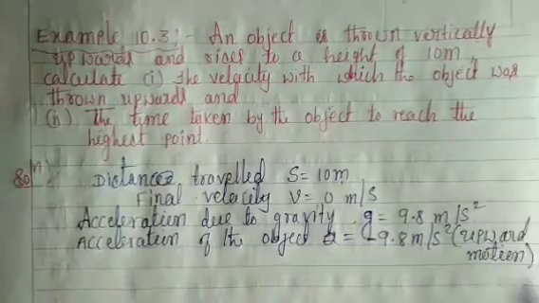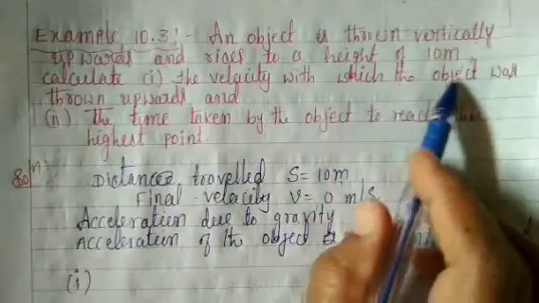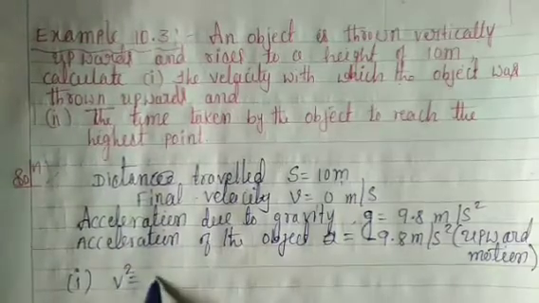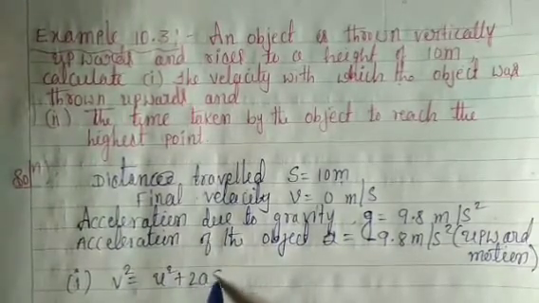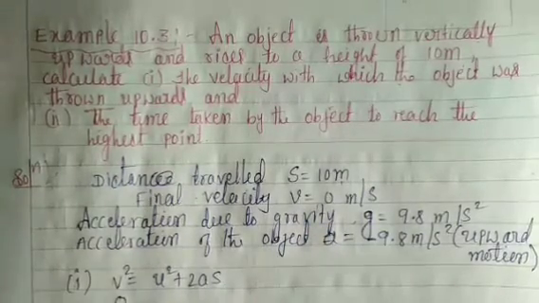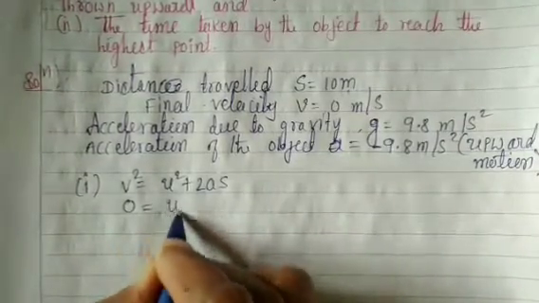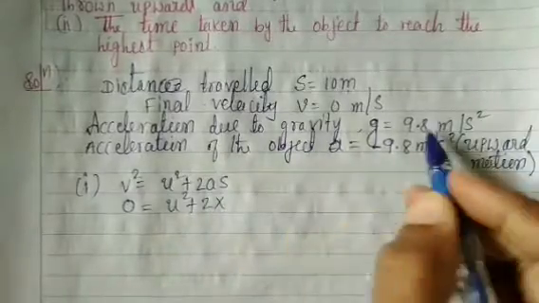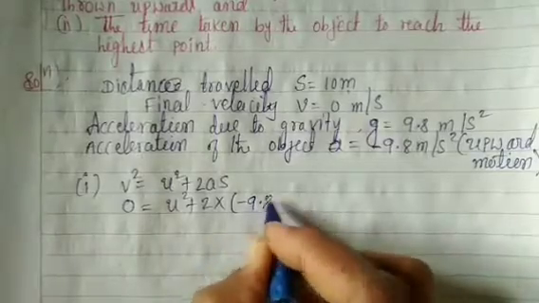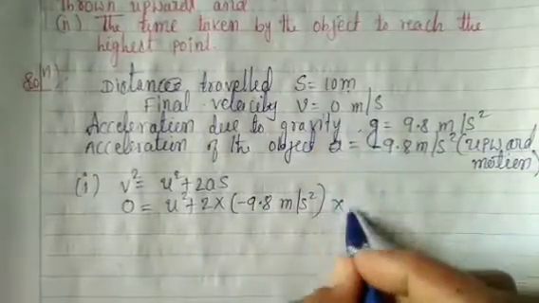Next, first one, the velocity with which the object was thrown upwards. v square is equal to u square plus 2as. The final velocity v is equal to 0, so 0 is equal to u square plus 2 into acceleration minus 9.8 meter per second square into s, 10 meter.